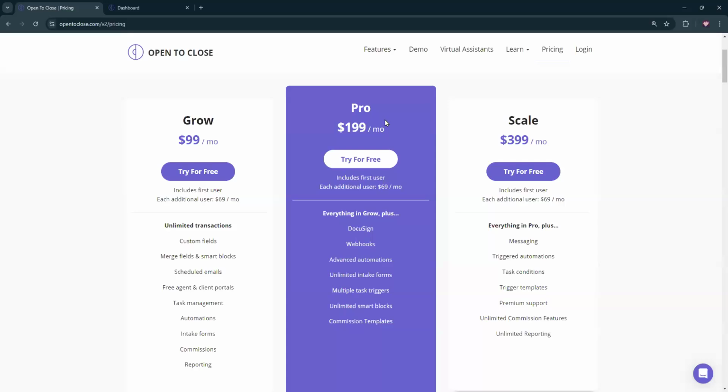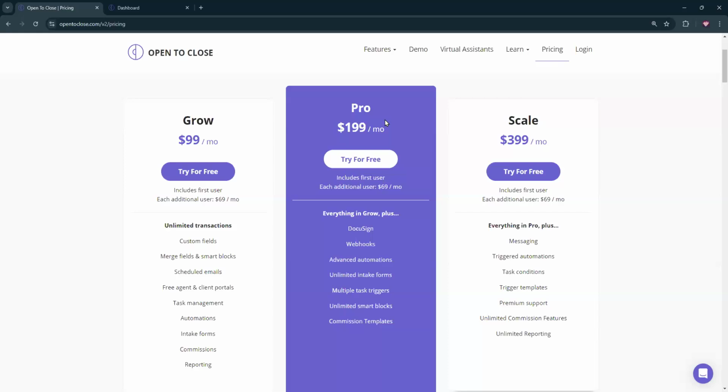Obviously, secondary intake forms is going to become available to you. I'm not quite sure the number that's going to be made available when it's live. But I want to say right now on the Pro plan, you get 3 secondary intake forms. I could be wrong, so we would have to take a look at that. Obviously, it's still in beta, so we're just trying to figure out the sweet spot number for that.